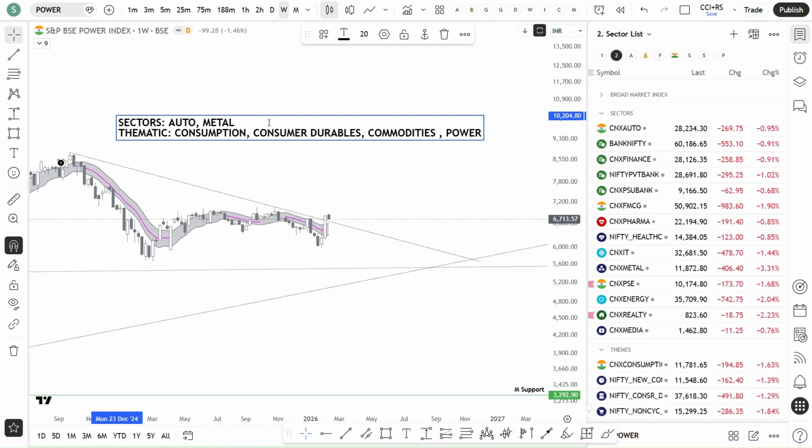Metal has room to go. PSU banks is also good. And apart from that, waiting for breakout now. So I'm waiting for PSC breakout, energy breakout. What else? Healthcare, IT. I think that's it.